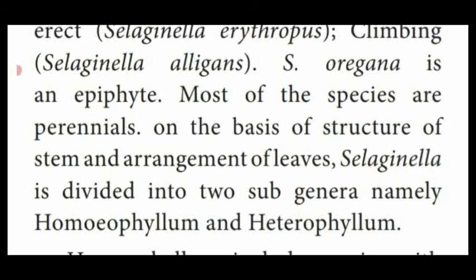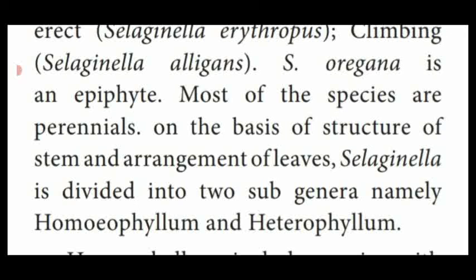Biennial, that means 2, the plants which complete their life cycle within 2 years. Perennial means the plant's life cycle is more than 2 years. Most probably, all the trees are examples of perennials. But of the Selaginella species, most are known as perennials.